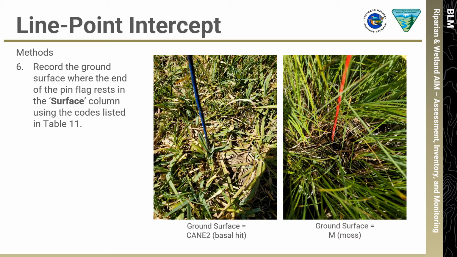If either moss or a vascular species is recorded as a basal hit, it should also be recorded as a foliar hit in the top layer or lower layers columns. If the end of the pin rests on lichen crust, organic material, mineral soil, woody litter, or rock, please list the appropriate ground surface code from Table 11. Water can also be listed as a ground surface code, but only if the water depth is greater than 50 centimeters. After recording codes for the top layer, lower layers, and ground surface, you can repeat the process at half-meter intervals along the transect.